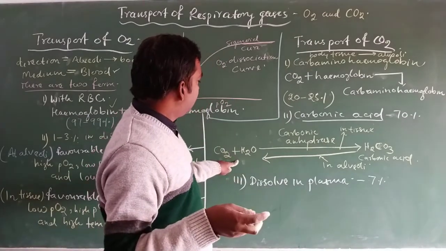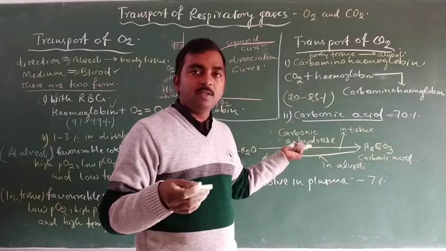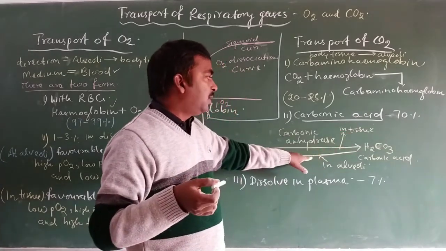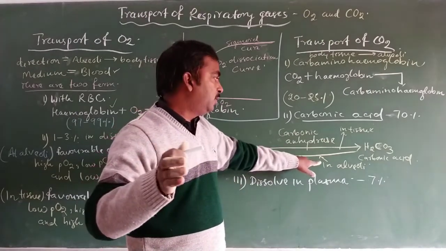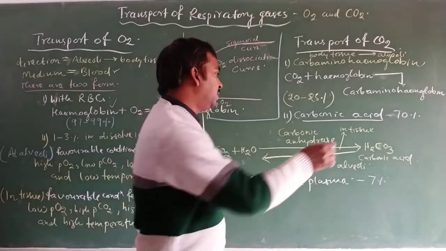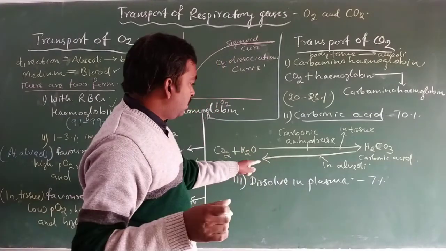It means carbon dioxide combines with water to form carbonic acid, and this process takes place in our body tissue. When the blood carries this carbonic acid to the base of alveoli, the reverse process takes place, meaning carbonic acid breaks to form carbon dioxide and water.